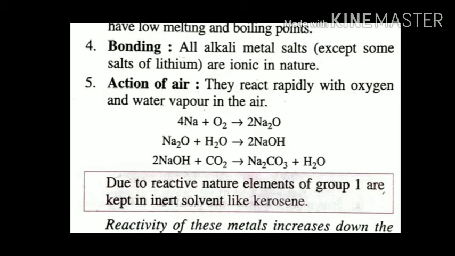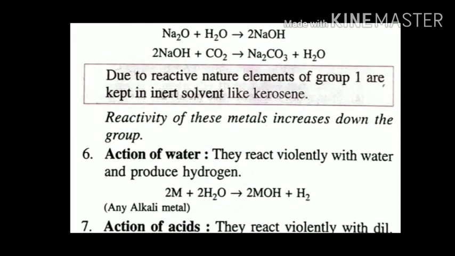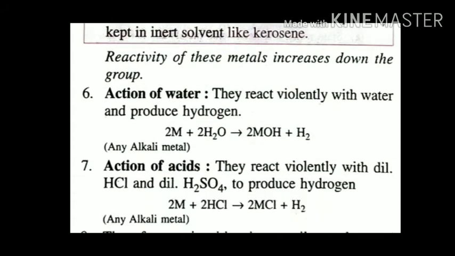Due to the reactive nature of elements of group 1, they are kept in an inert solvent like kerosene. Now, since they are very reactive, to prevent them from getting degraded, what is done? They are kept in liquids like kerosene, which are unreactive with them, because sodium or potassium will not react with kerosene, and hence they are kept in kerosene. Reactivity of these metals increases down the group. This we have studied in the previous class also.